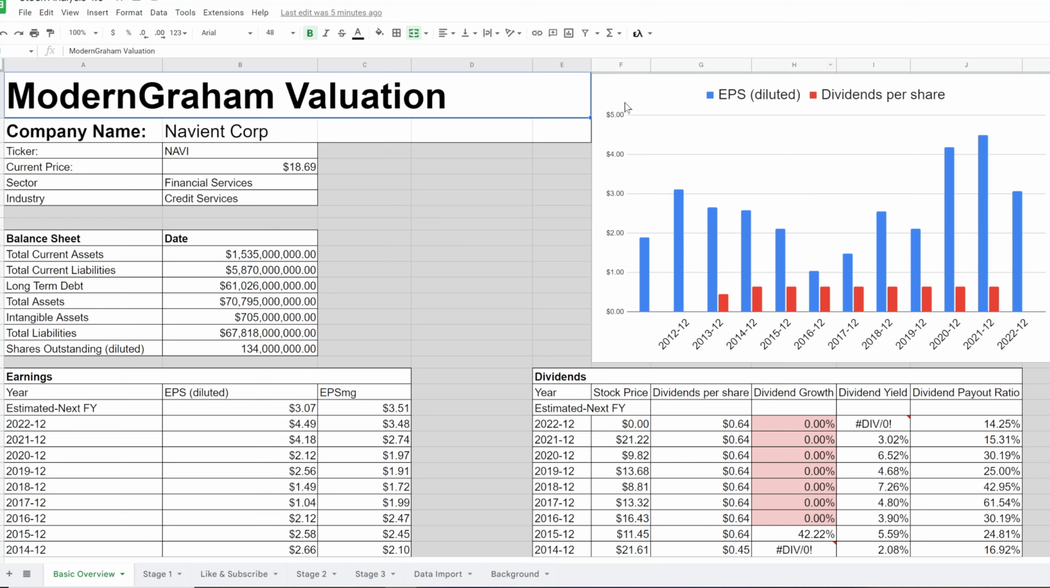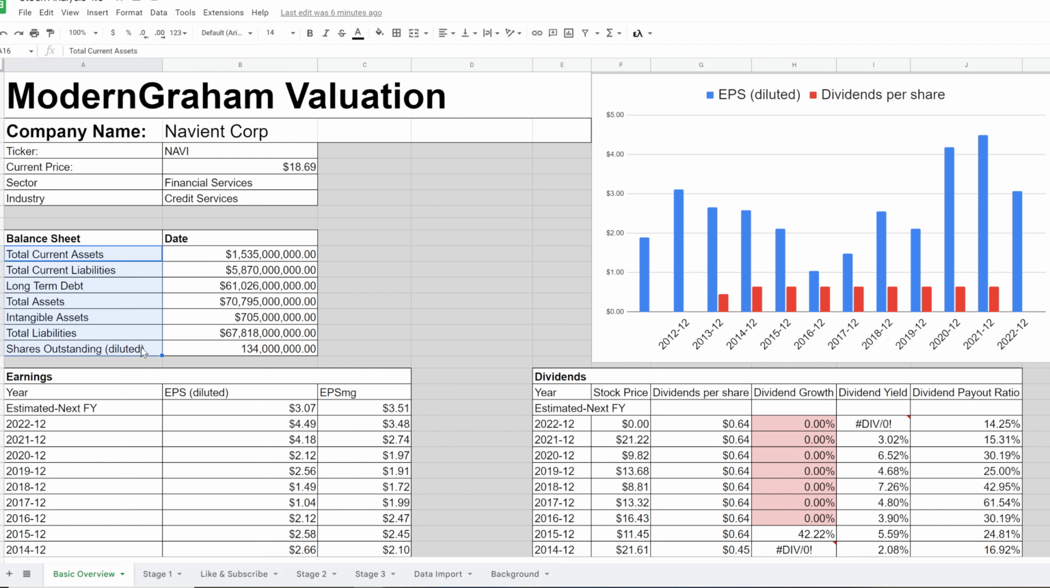Hey, I'm Ben from Modern Graham, and today we're going to do a Modern Graham valuation of Navient Corp. Navient Corp is the name of the company, and the ticker is NAVI. The current price is $18.69, and the sector is financial services, and the industry is credit services.